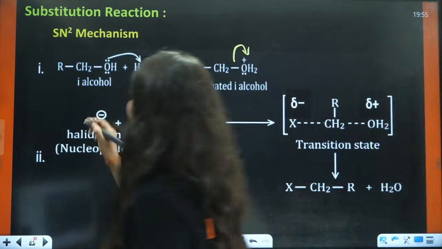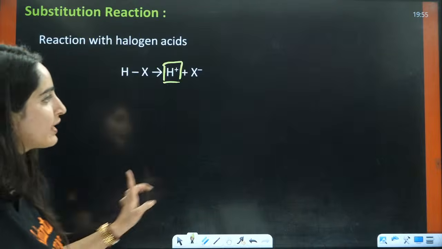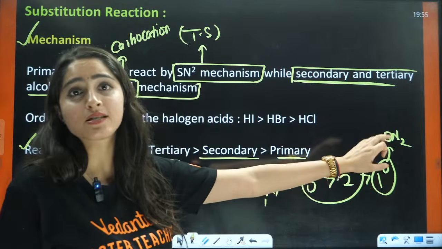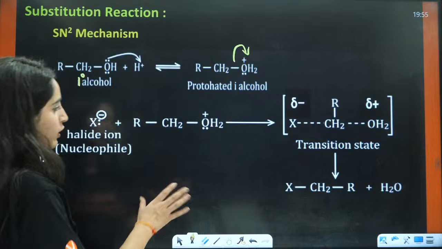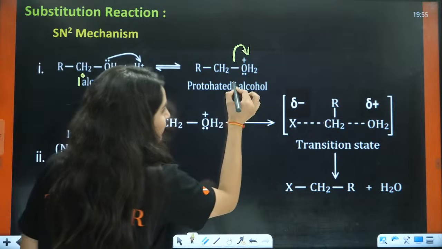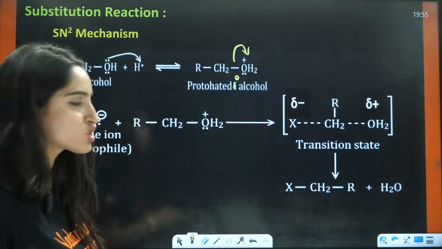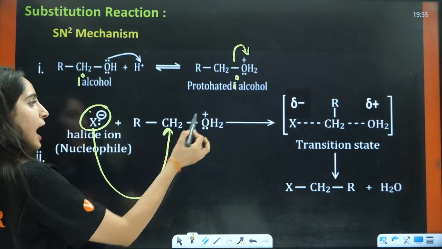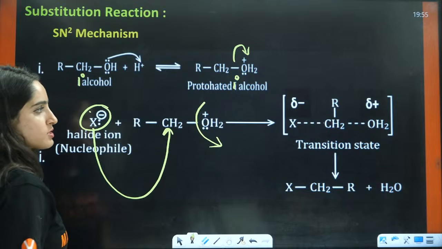Because this is a 1 degree alcohol. As I told you, 1 degree alcohol will not form any carbocation, it will go through the SN2 mechanism, that is your transition state mechanism, right? So for 1 degree alcohol, what will happen? This is your compound, the protonated 1 degree alcohol. What is the transition state? Basically, your nucleophile is going to attack from this side and the leaving group is going to go to this side, right? It is going to liberate from this side.